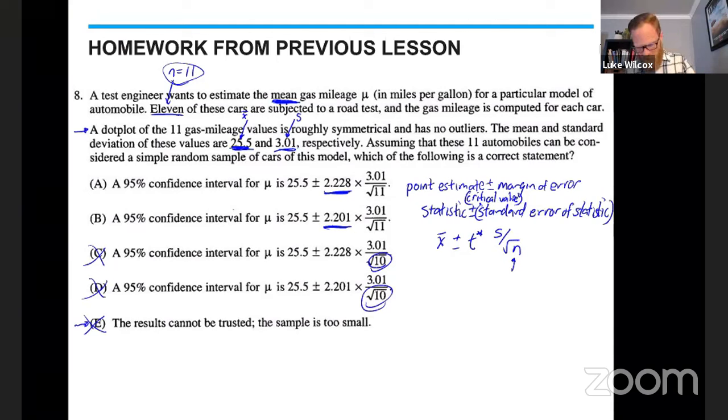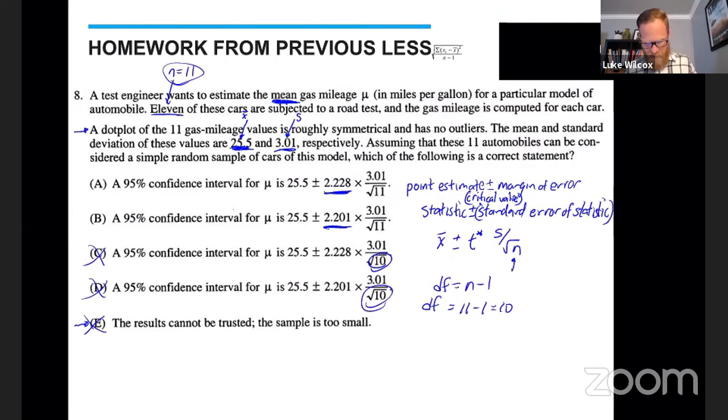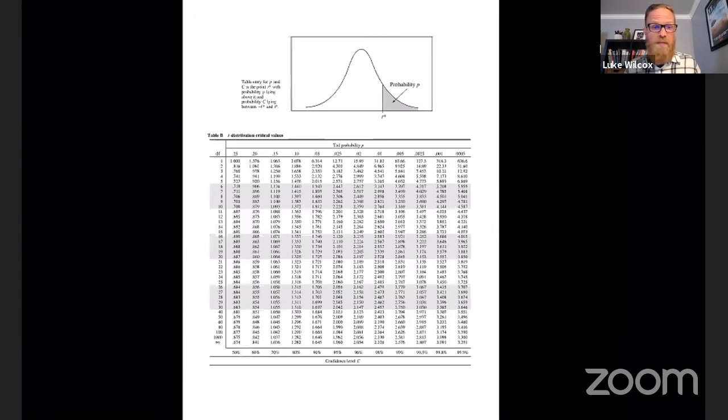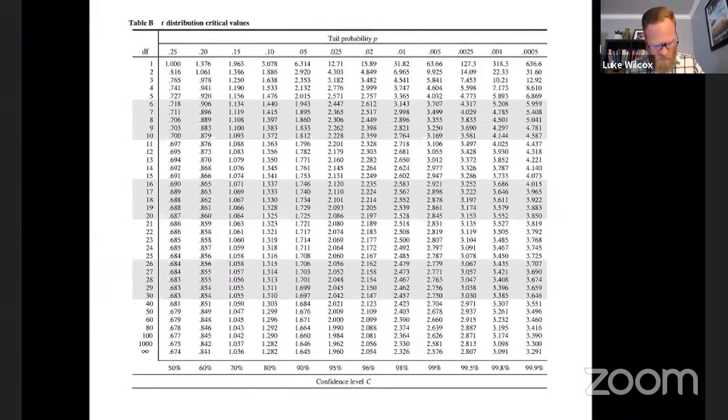And here's the deal with the critical value. In order to calculate the critical value, we have to know the degrees of freedom, which is given by n minus 1. So for us, the degrees of freedom for this problem is 10. Now we would take that and go over to our formula sheet here, which is the formula sheet that's given to you on the AP exam. And I'm going to go over until I find table B, which has my critical values, the T distribution critical values. And the way this table works is that you have to know your degrees of freedom.